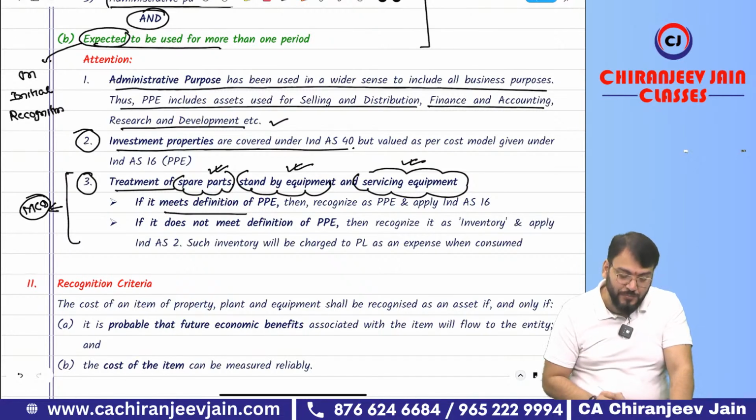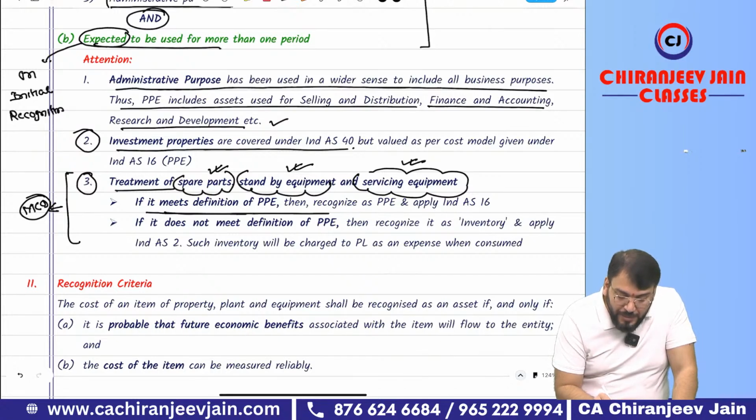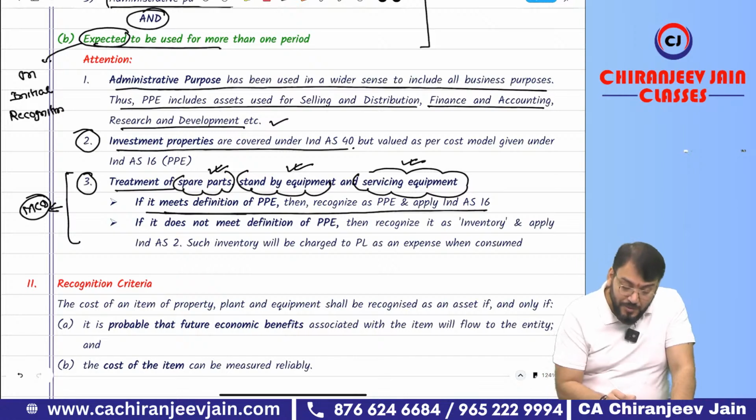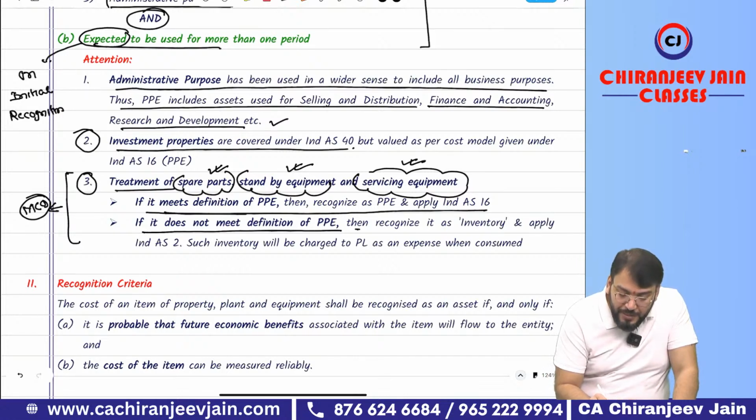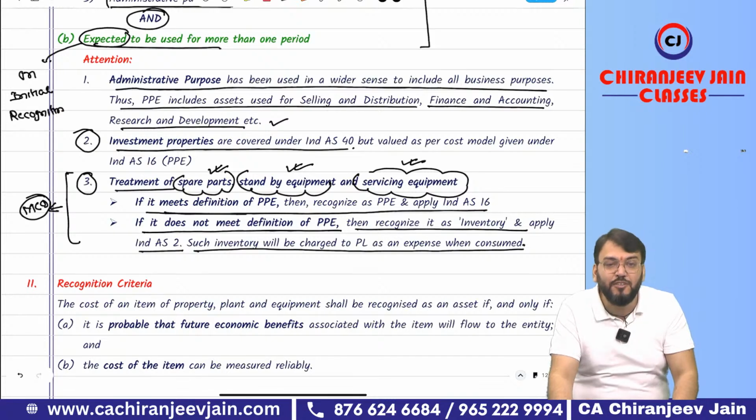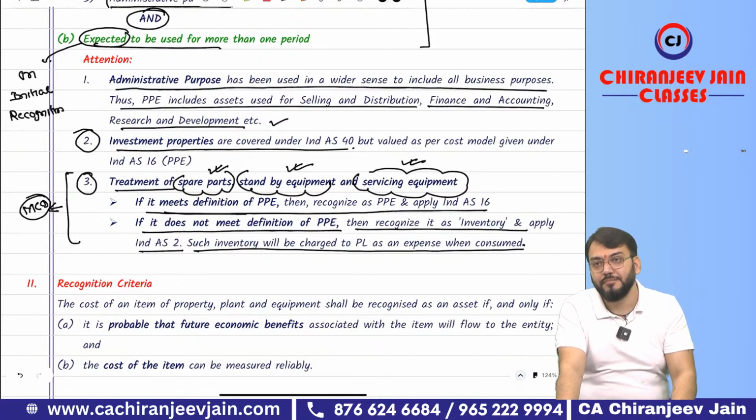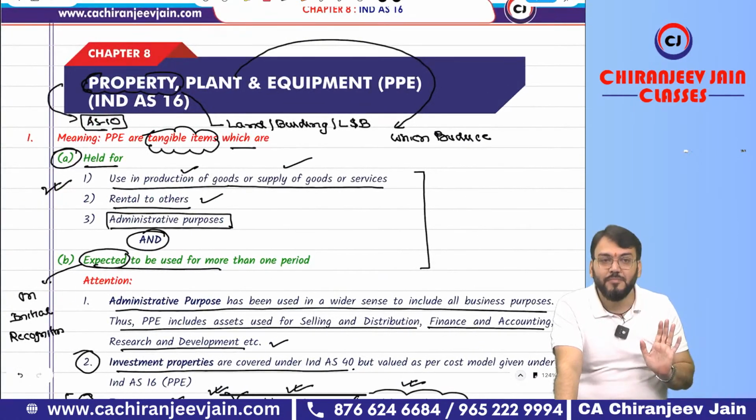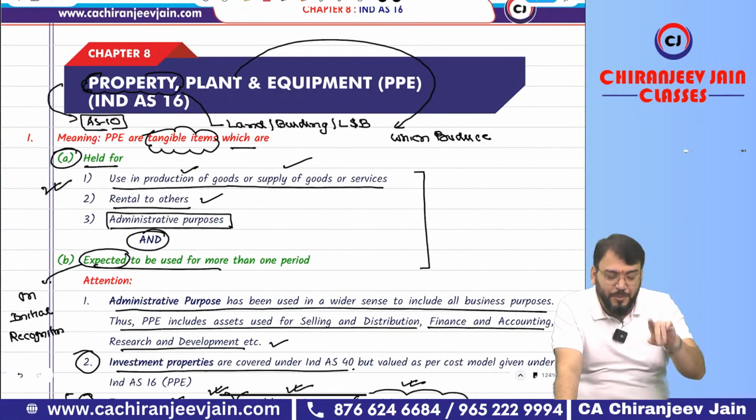So if it meets the definition of PP, then recognize as PP, apply Ind AS 16. If it does not meet the definition of PP, then recognize it as inventory, apply Ind AS 2. Such inventory will be charged to PL as an expense when consumed. When consumed means when you have used it. Correct? Definition over. So can you repeat with me?